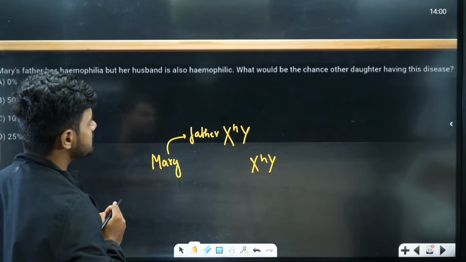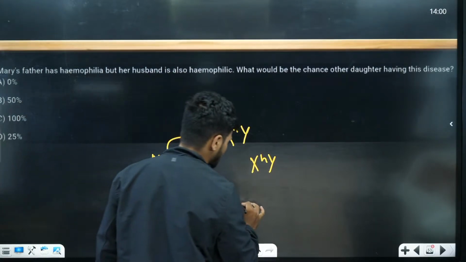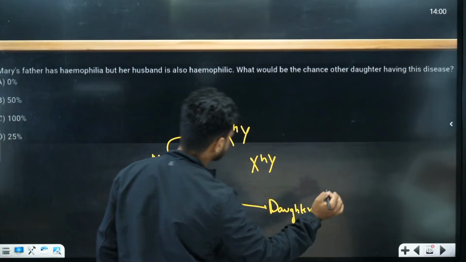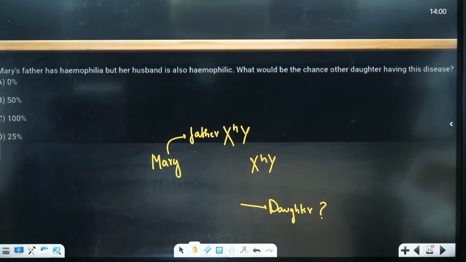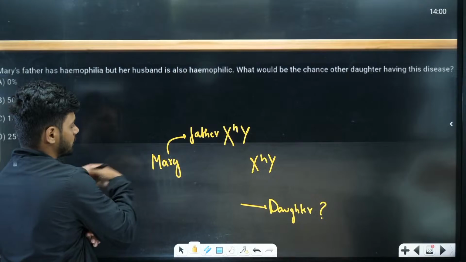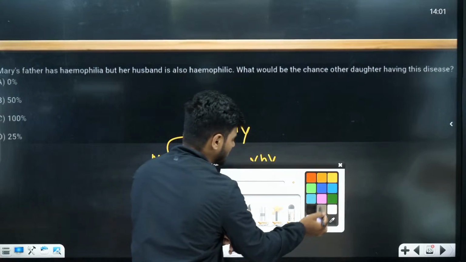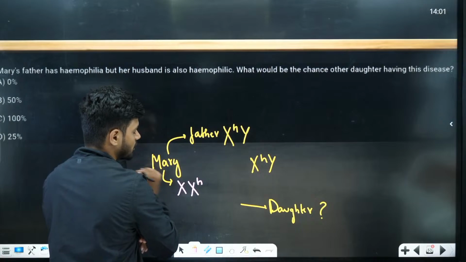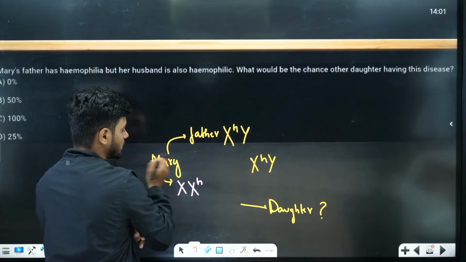What would be the chances of the other daughter having this disease? That is what they're asking. Beautiful question. Now, if the father has hemophilia, the X chromosome will come. So, can I tell Mary is a carrier? Her chromosomes will be X X^H. The husband is hemophilic, and this is the mother.